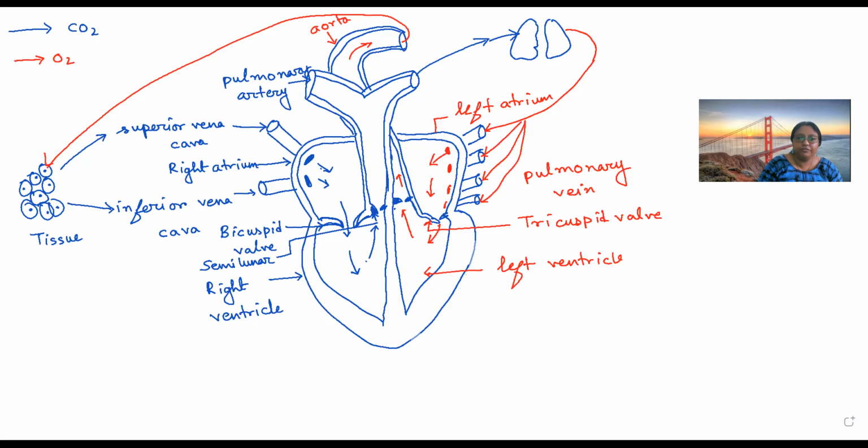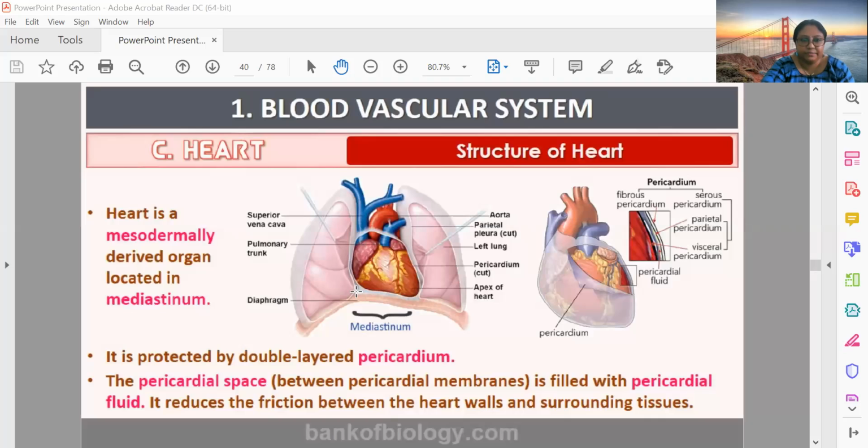I request all of you to pay attention and let me know if you have any doubt in any of the part. Take your time to look at this and let me know if you have doubt. So I guess no one is having any doubt regarding circulation of blood. So we will get back to the PPT and we will look into the detailed structure of the heart.